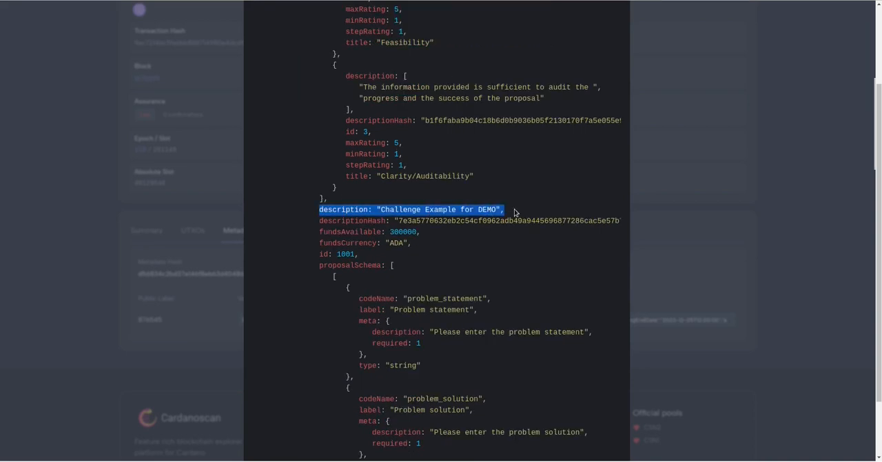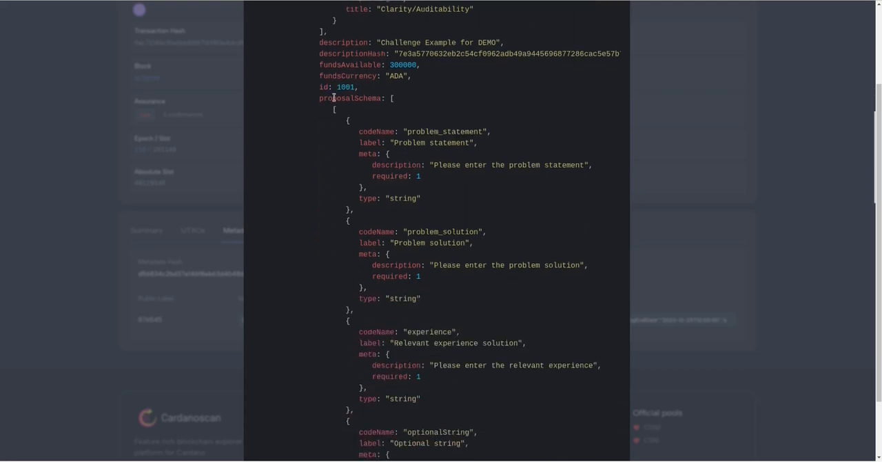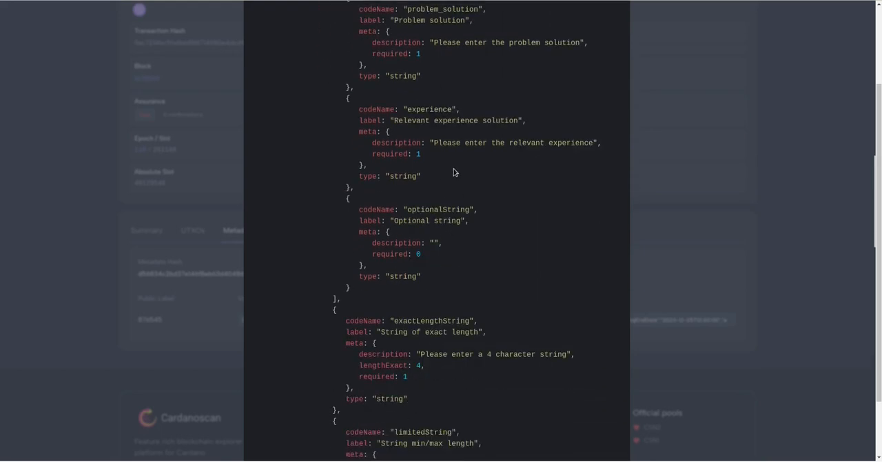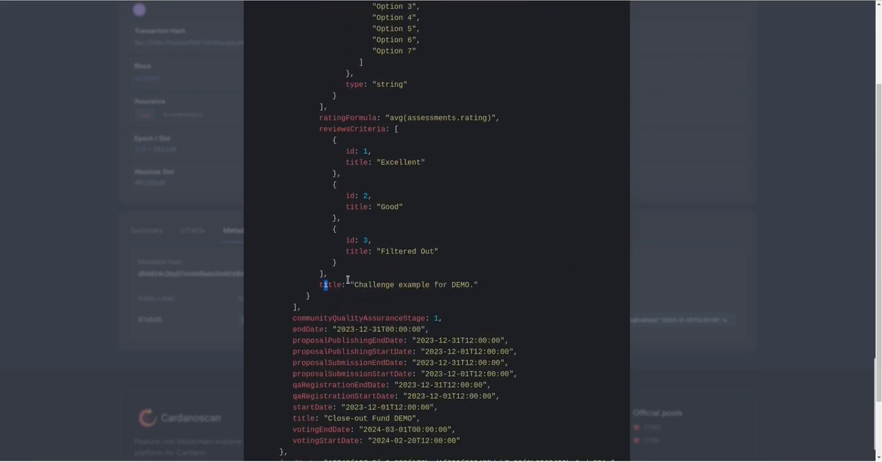Then we have the description for the challenge, the funds available, the currency, the ID, and then we have the proposal schema. This is an interesting thing, because this basically defines the submission form for this specific challenge. So, these are the various fields we inserted, like the problem statement with the specific validation rules. There are a bunch of fields for the demo. And in the end, we have some other general information about this challenge.